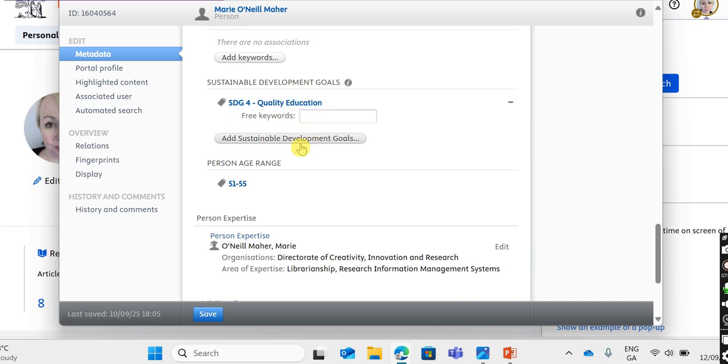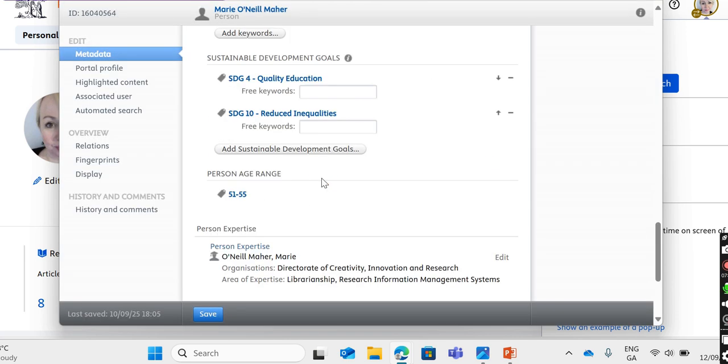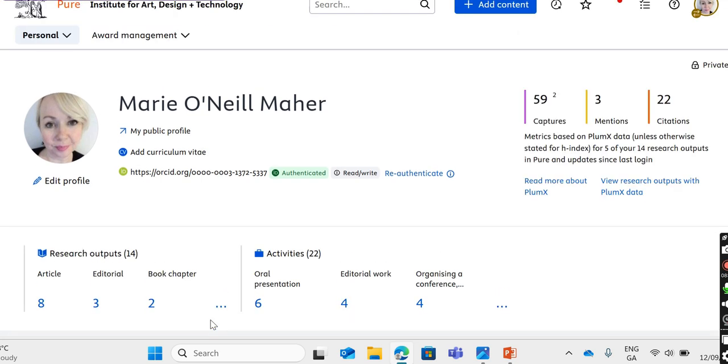Now, I've already added quality education, and I'm also going to add reducing inequalities because I'm very interested in open access publishing, which provides more democratic access to information for society. So I've added that there, and I'm going to press save. So you can add a sustainable development goal to your profile, demonstrating your commitment to a particular societal issue or challenge. You can add it to a research output. You can also add it to funded projects.